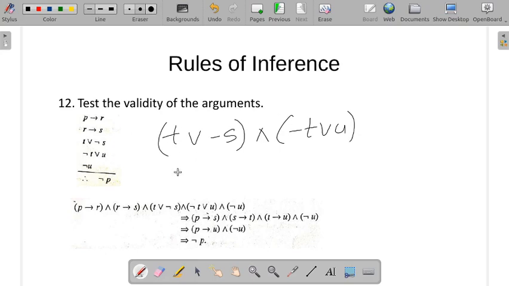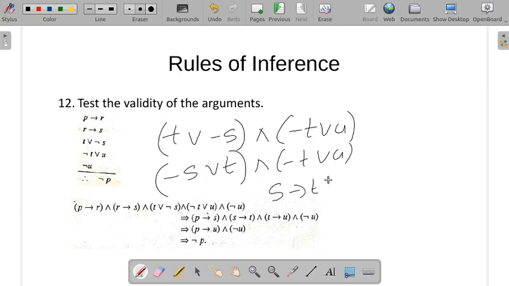Now we can write like this, using the commutative law: negation S or T and negation T or U. Here you can write S conditional T and T conditional U. Apply the rule of syllogism, and S conditional U you have. So this is for these two.